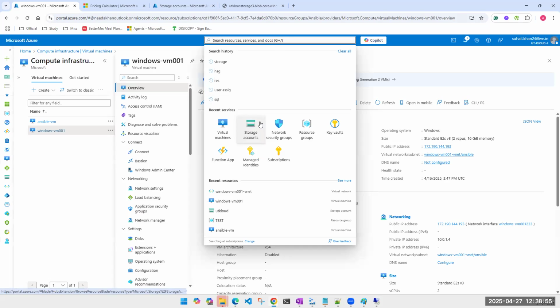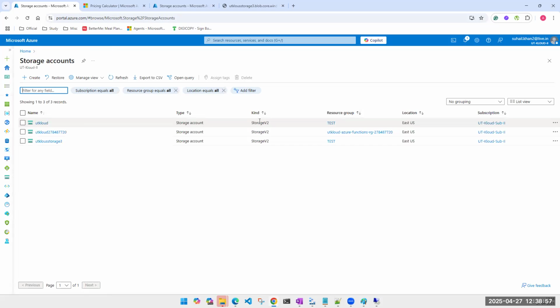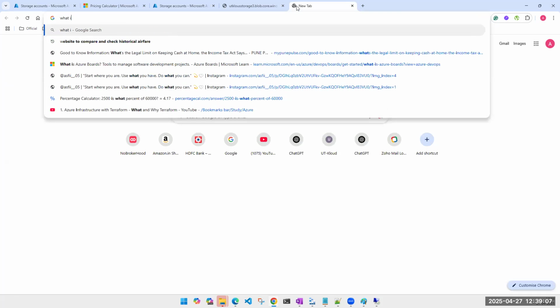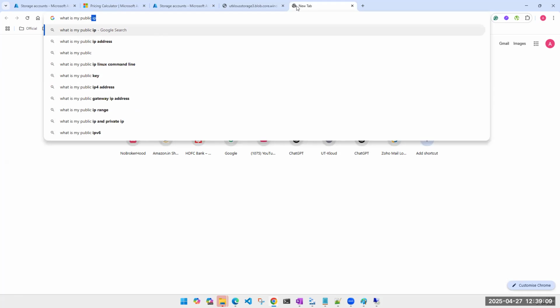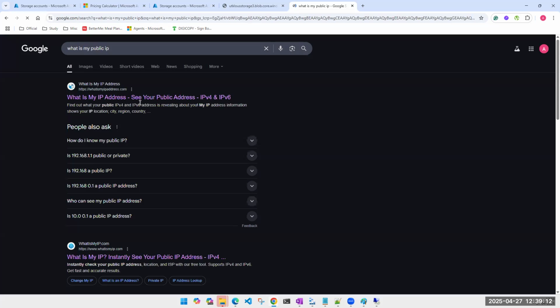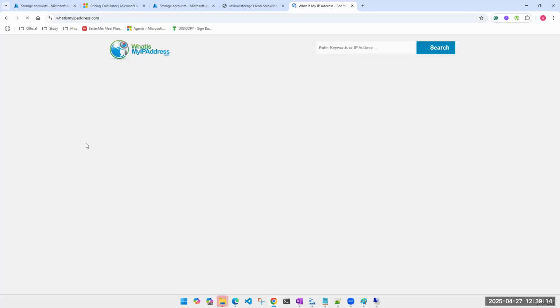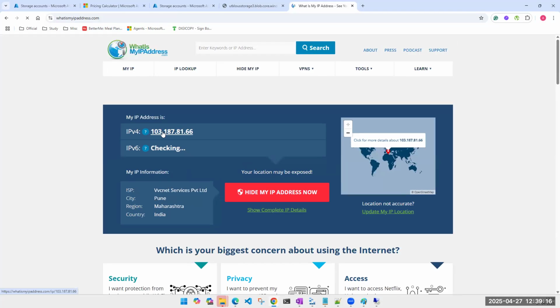Meanwhile, guys, I'm still waiting for a public IP. Aragya, Ibtasam, Priyanka, Shagun, would anyone like to share their public IP? You simply have to go to a browser and search what is my public IP. Click on the very first website that comes up and it will tell you your public IP. This is my public IP.